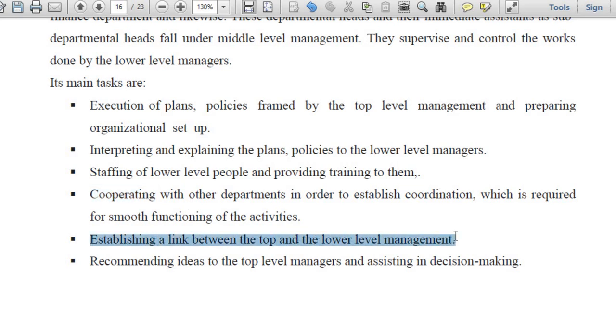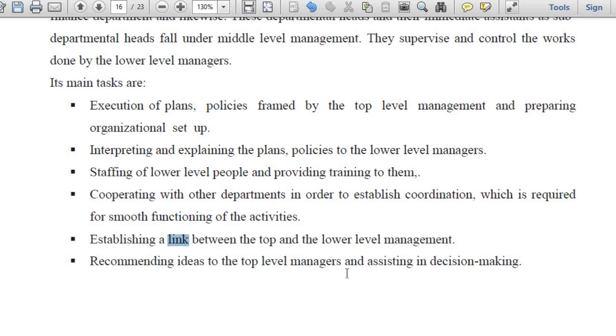Establishing a link between the top and the lower level. I told you, they come at the middle point. So there is the top level, the smaller pyramid, and the lower level people. By interpreting and communicating the plan, and at the same time, if lower level people are facing some difficulties, taking their problems to the top level and convincing the top level to fulfill the needs of the lower level, that is also the job of the middle level manager. So it's like establishing a link.